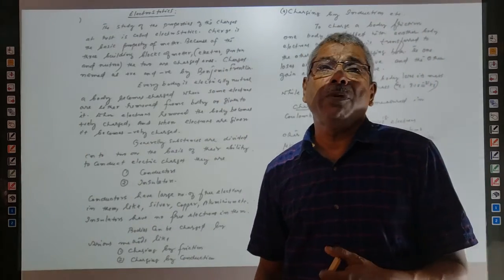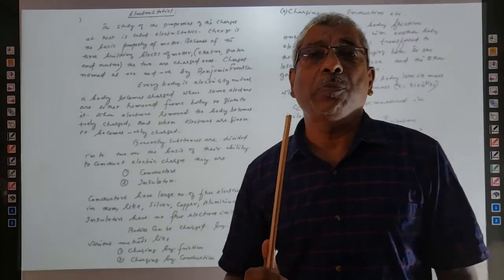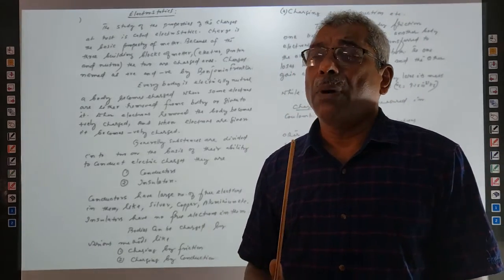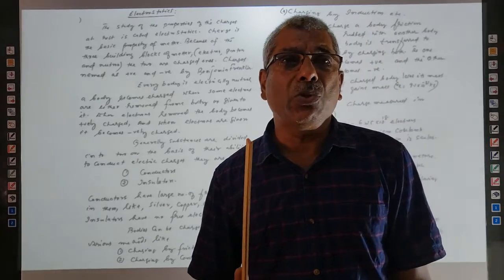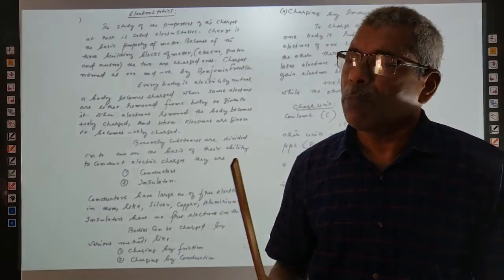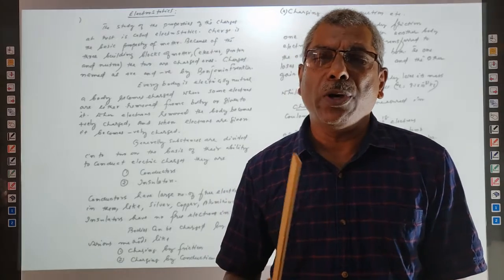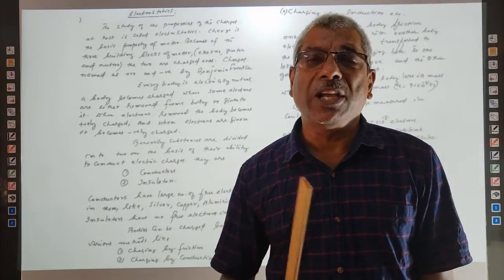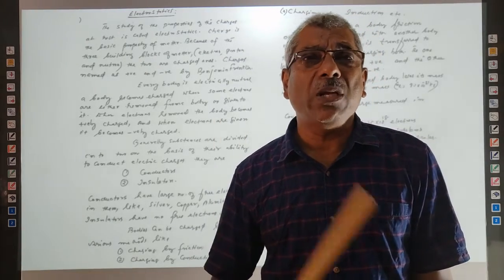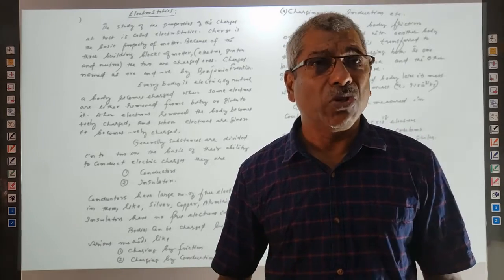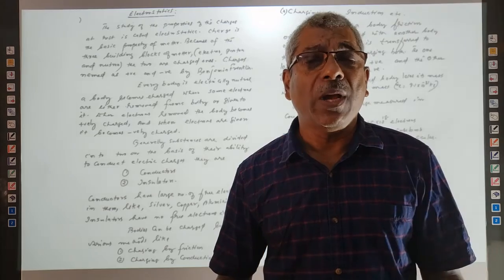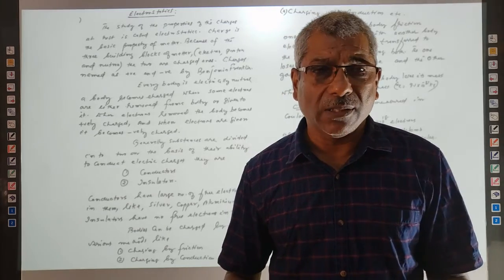Also, one thing we have to remember is that electrons have a specific mass. The mass of an electron, everybody knows, is 9.1 into 10 raised to minus 31 kg. So when many electrons are transferred from one body to another, the body becomes positive, and when the body becomes positive, its mass decreases.